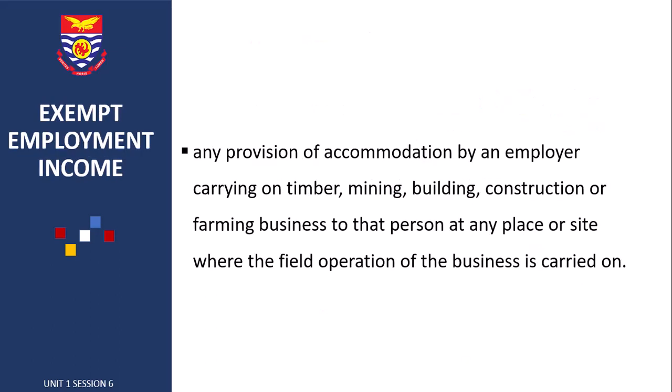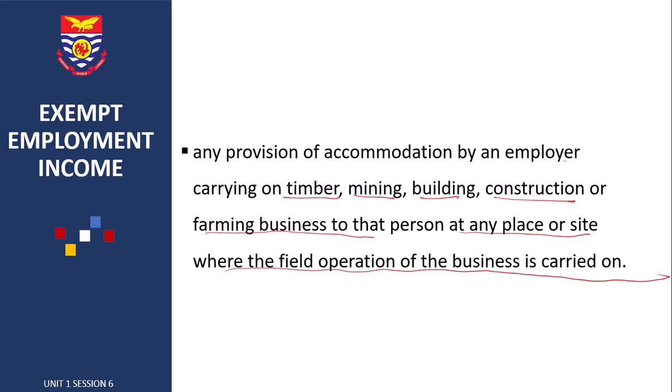Okay, let's move on. Any provision of accommodation by employer carrying on timber, mining, building, construction or farming business to that person at any place or site where the field operation of business is carried on. Please take notice of this. When we get to employment income, we have something called rent element, and we are going to be applying this rule there.